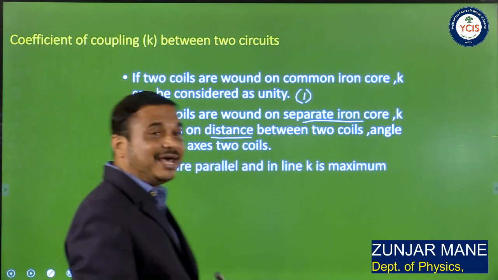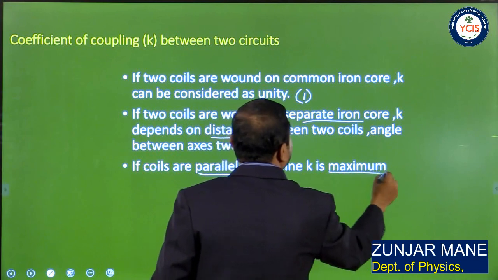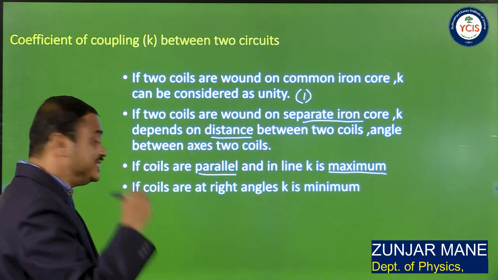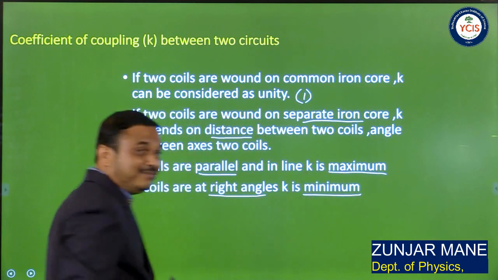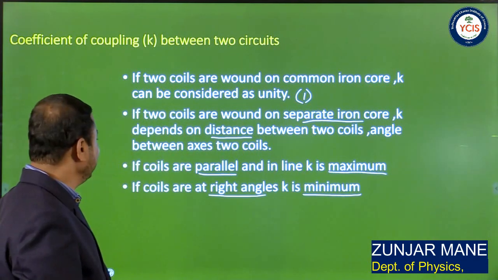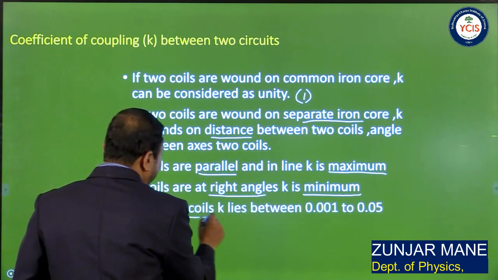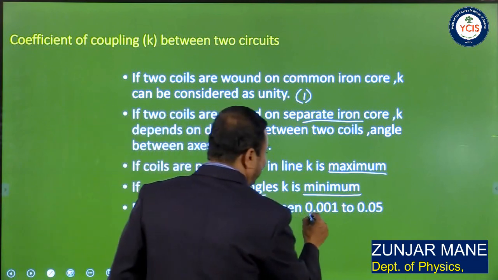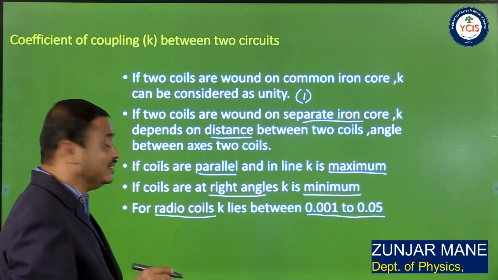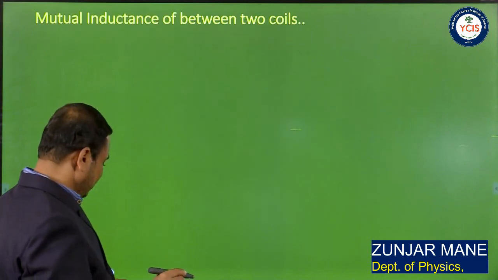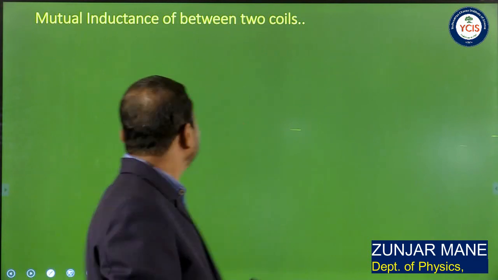If the coils are parallel, K will be maximum. If the coils are perpendicular, or at right angles to each other, K is minimum. So this is some information related to the coefficient of coupling. For radio coils, K lies between 0.001 and 0.05. So this is about the coefficient of coupling and some information about it.